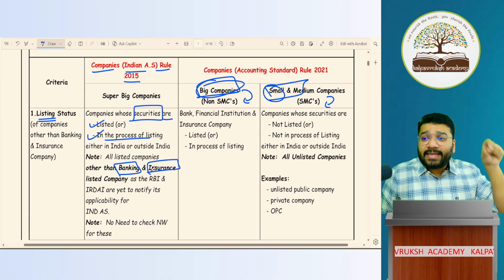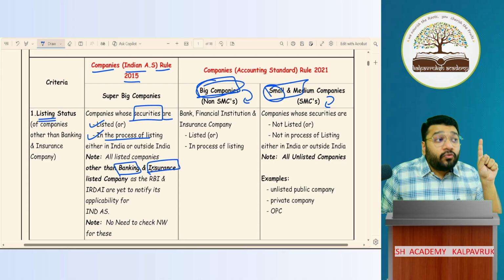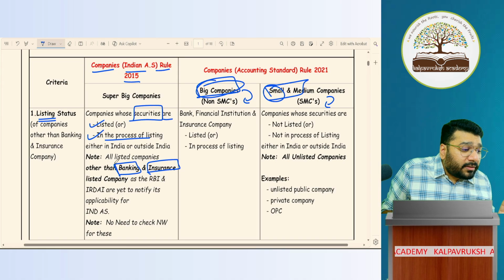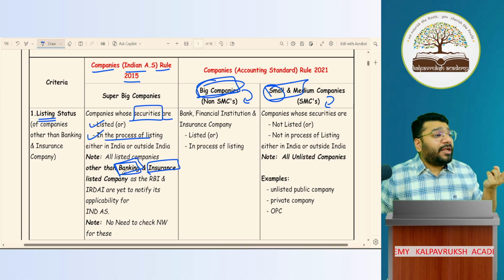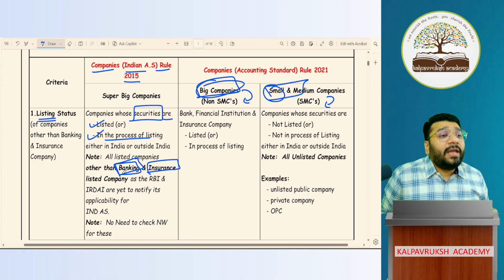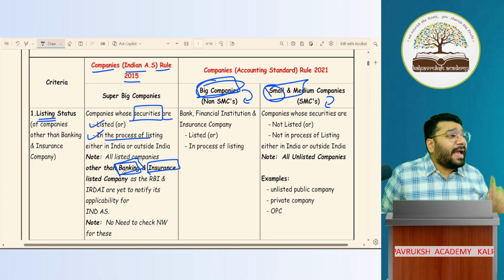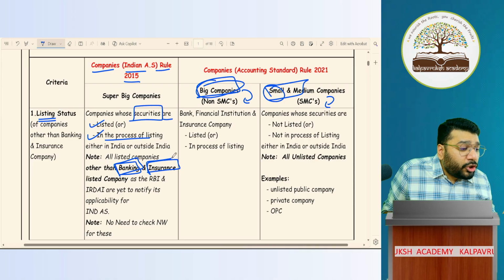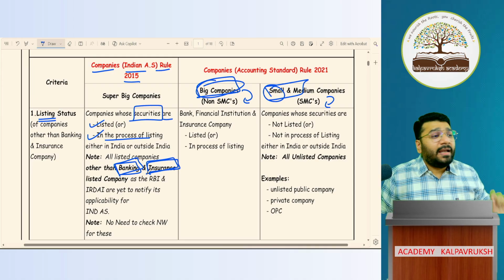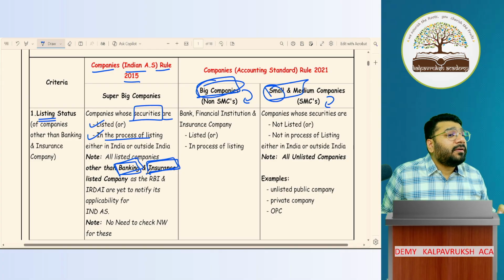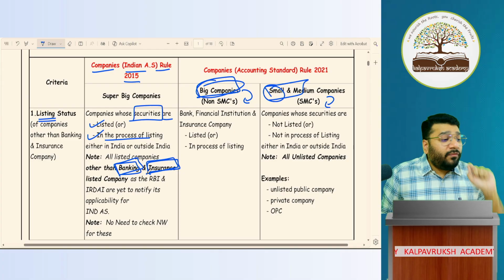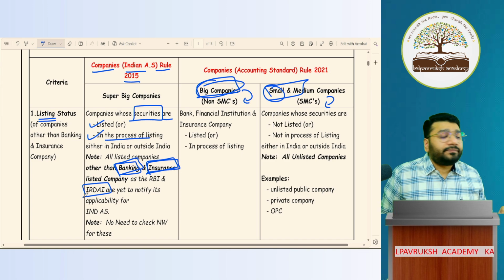These 2 are excluded from Ind-AS. Still, banking companies and insurance companies are not notified to follow Ind-AS. So banker or banking company will prepare the financial statement as per their regulator. Who is the regulator? RBI, as per RBI guideline. Whereas insurance company will prepare the financial statement as per the regulatory requirement of IRDAI.